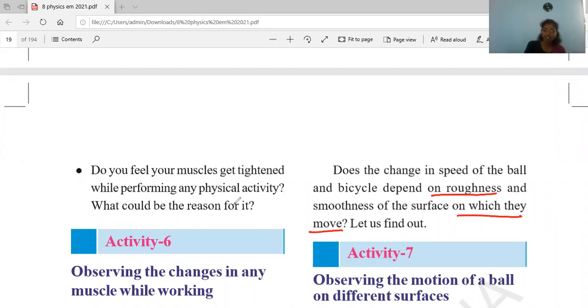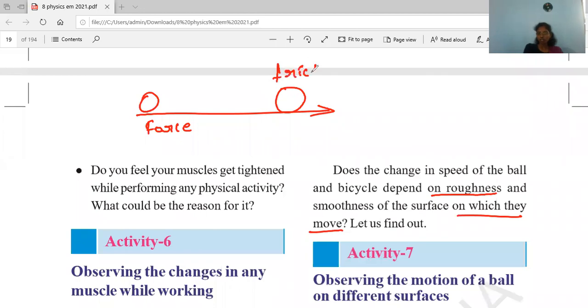Frictional force always acts in the opposite direction. For example, the ball is moving in this direction. After some time, the ball gets stopped due to frictional force. The force applies in this direction and the frictional force applies in the opposite direction. On the surface, the frictional force applies, always opposite to the force which we applied on the object.